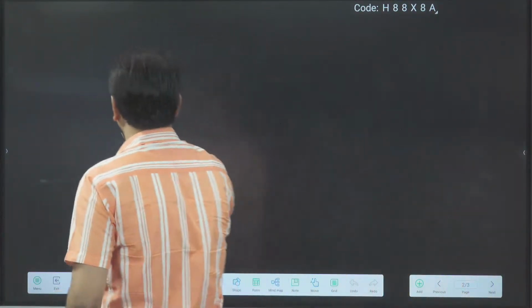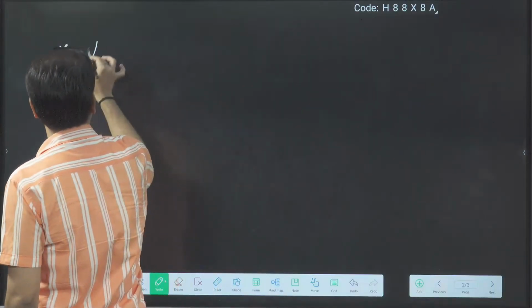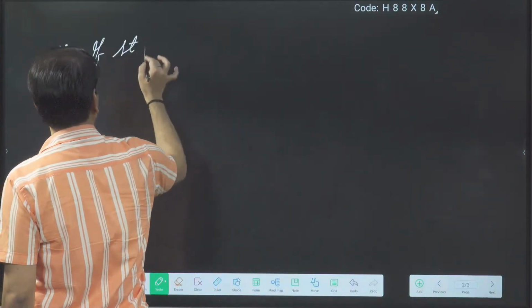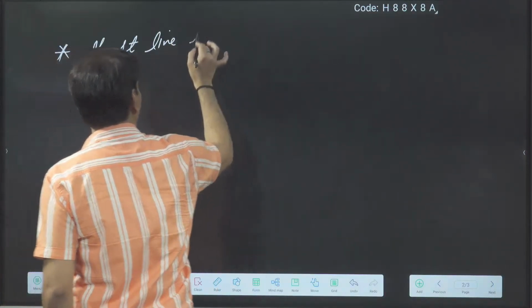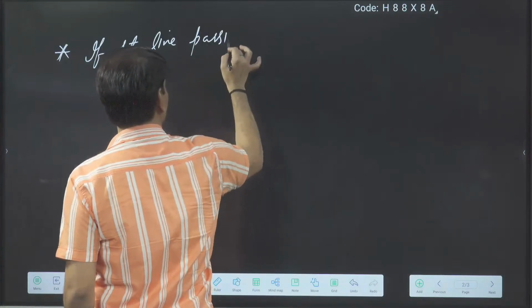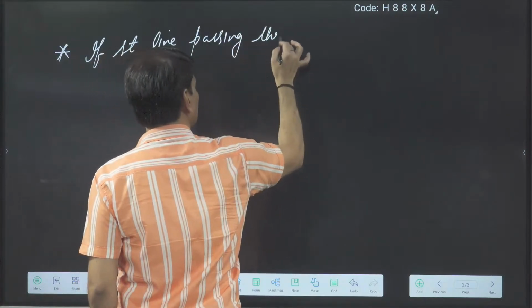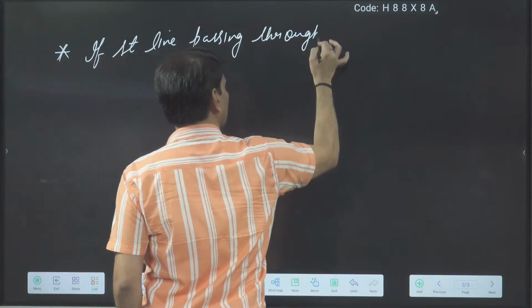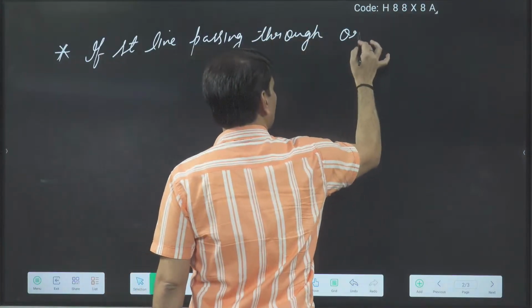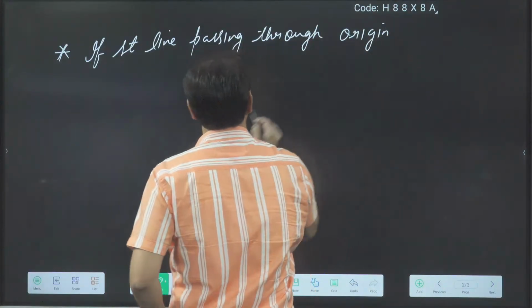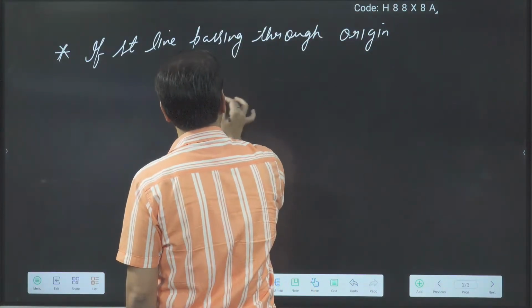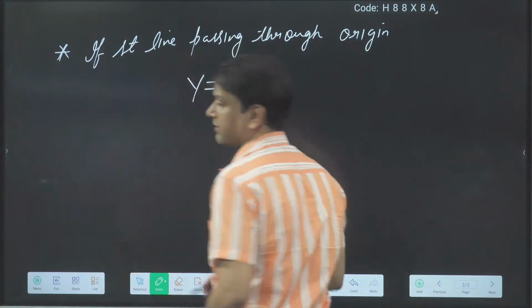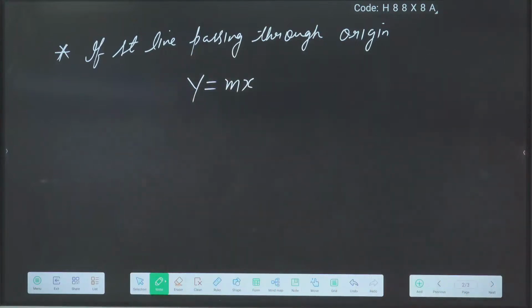Another form: we know that if the straight line is passing through the origin, then the intercept will be 0. Then what is the equation? y is equal to mx.